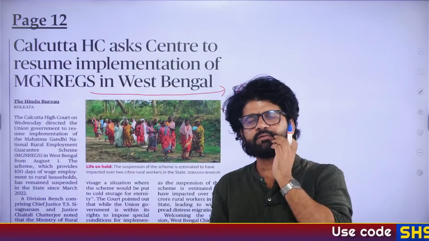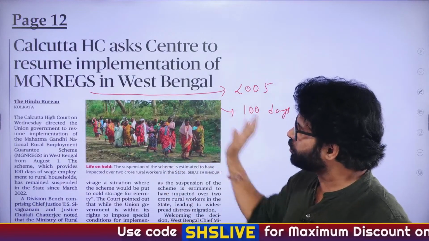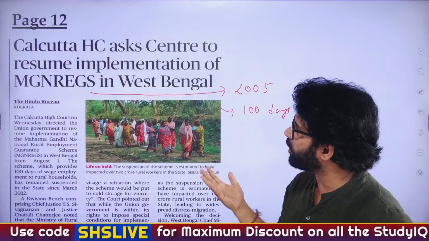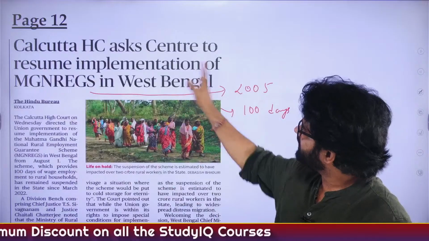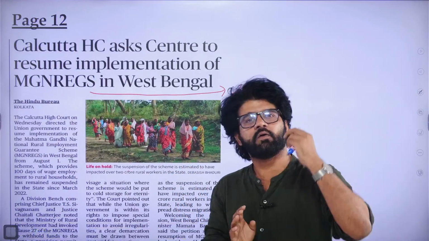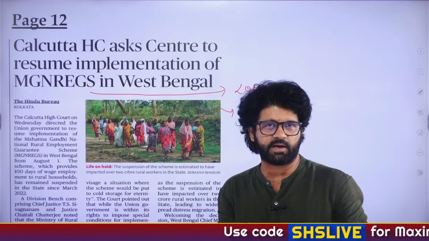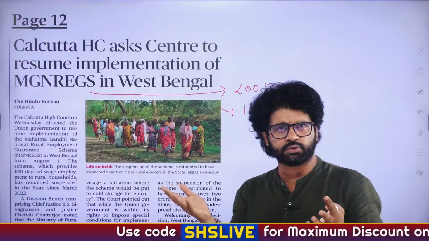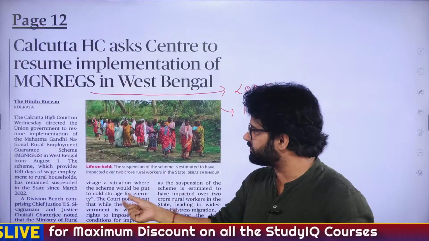I already made one video, I think 2 months back, where we talked about whether the Centre will do away with MNREGA, because the Centre has an objection and they stopped MNREGA in Bengal, citing irregularities in funding. They are like, we are giving you funds, we are not seeing enough durable assets, plus there are allegations of corruption, allegations of diversion of resources.